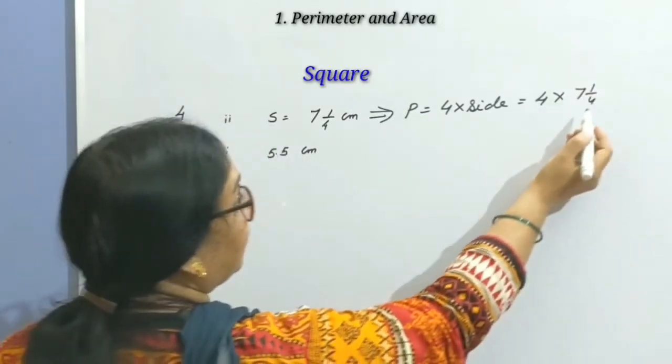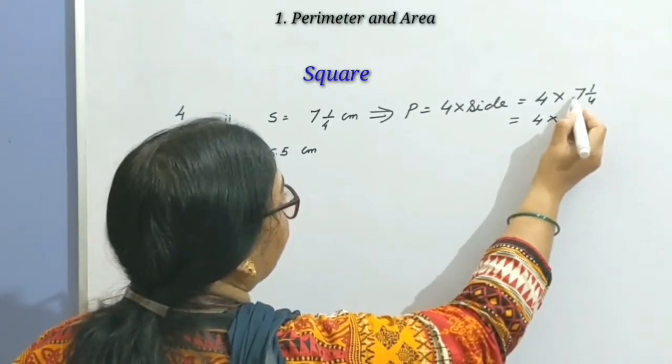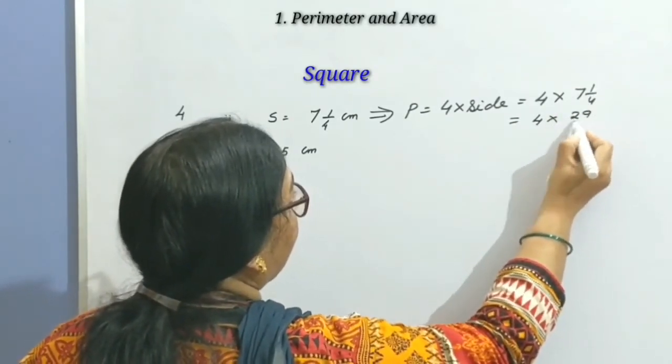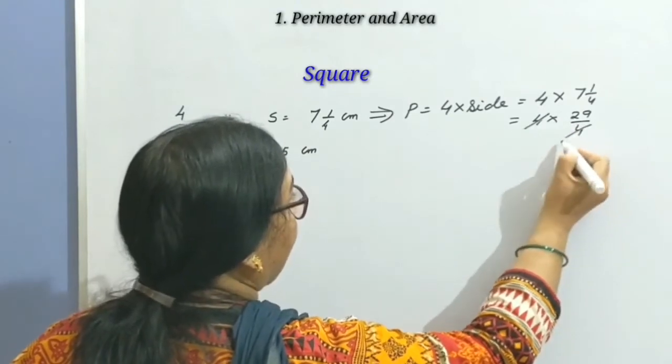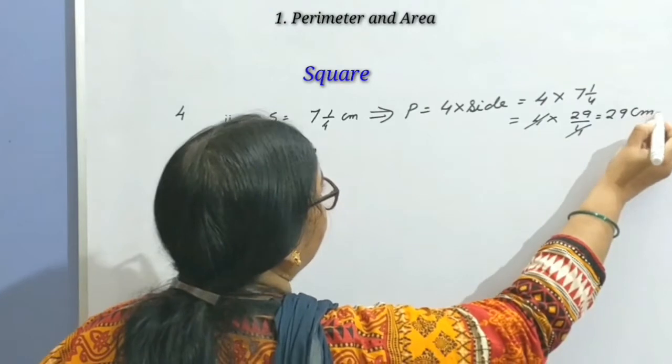Before simplifying, convert it into an improper fraction. So 4 into 7 is 28 plus 1, 29 by 4. 4 and 4 cancel. So the answer is 29 centimeter.